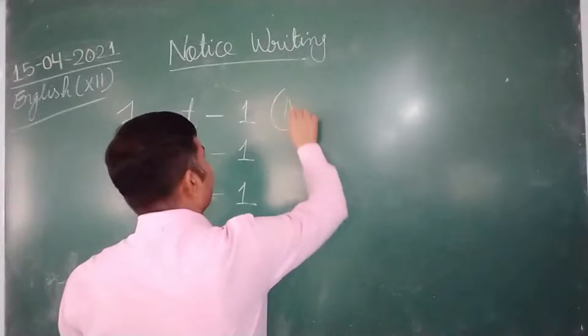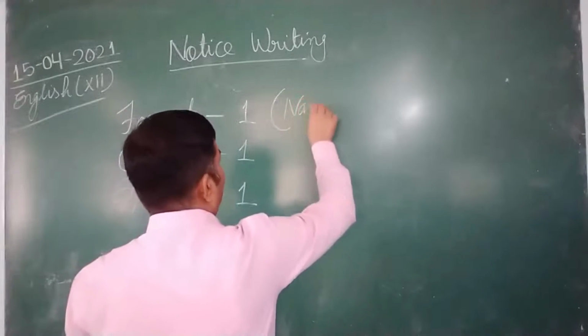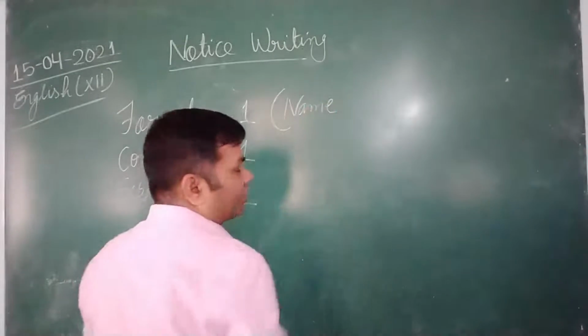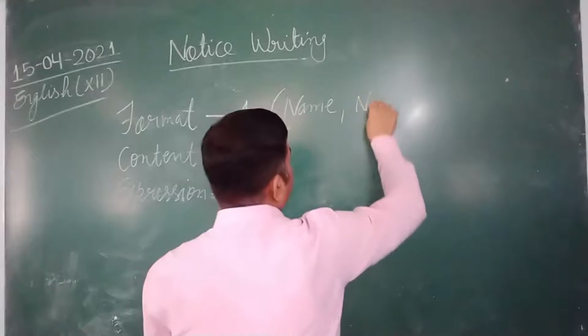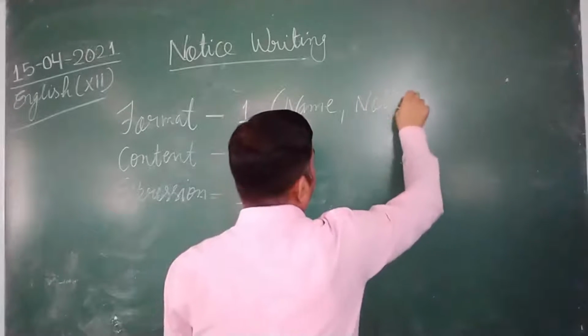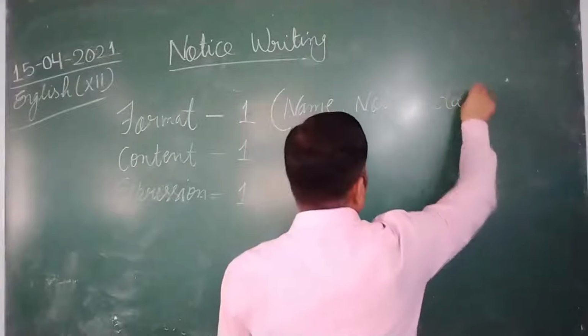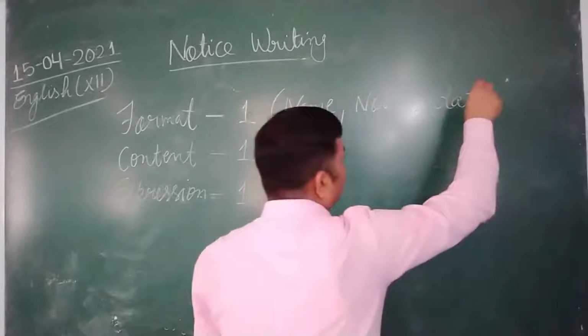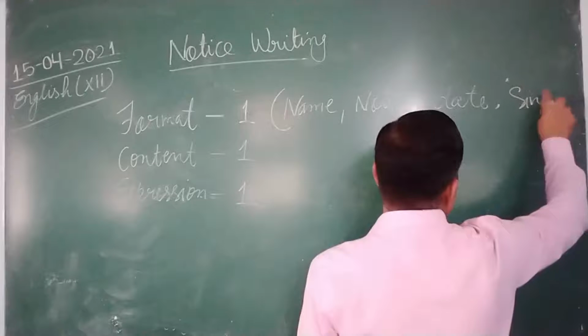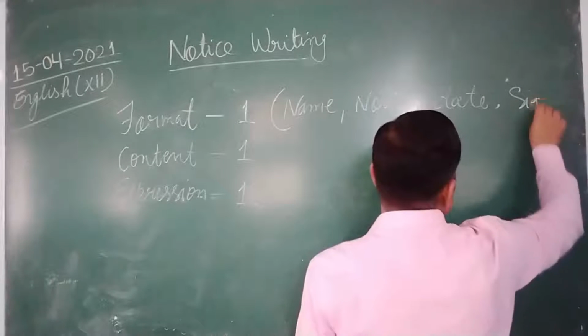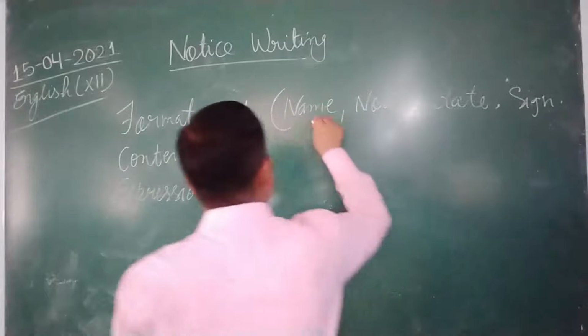So format includes the name of the organization issuing the notice, the word notice, date, and signature and designation.